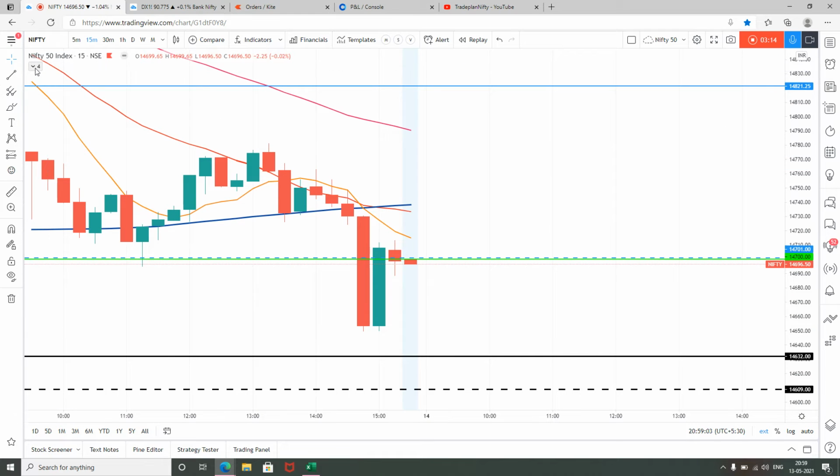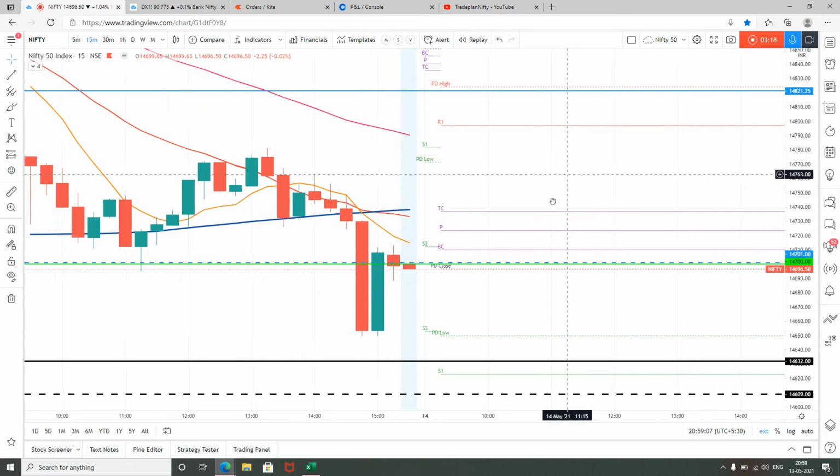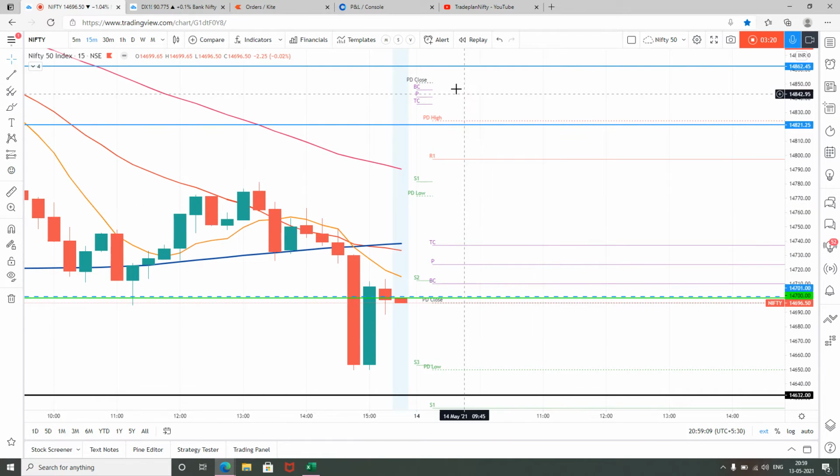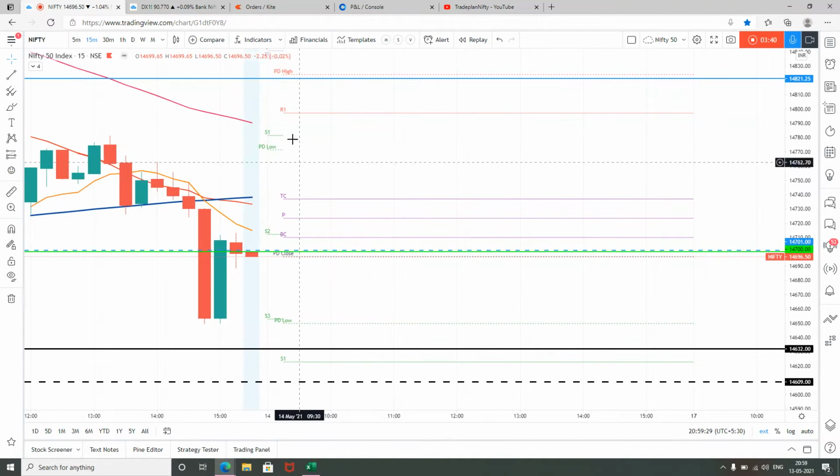Now let's confirm the view on the basis of CPR. Let's see what market profile is saying. So when we look into market profile, we see that last trading session CPR is way above tomorrow's CPR. So definitely the market trend is saying that tomorrow's CPR is below the last trading session CPR. So here definitely the trend is bearish.